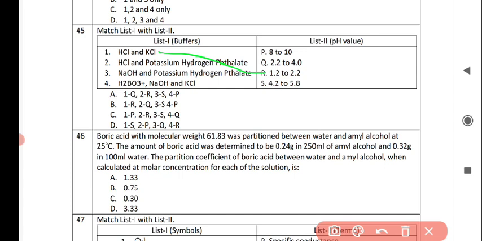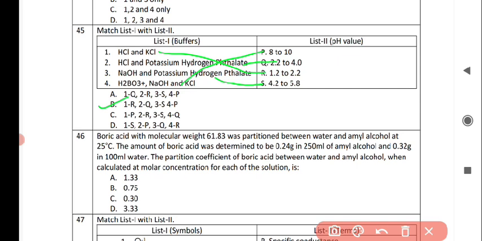For HCl and potassium hydrogen phthalate, it correctly matches with option number Q, that is 2.0. For NaOH and potassium hydrogen phthalate, it correctly matches with option number S, that is 5.8. And for H3BO3, NaOH and KCl, it correctly matches with option number P, that is 8 to 10. So option number B is correct for this question.